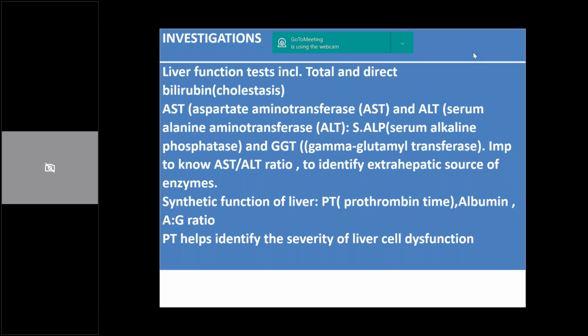So those tests which are affecting cholestasis, like total bilirubin and direct bilirubin, also need to be done. Similarly, the enzyme levels which can reflect a status of cholestasis, like the serum GGT, which is there in the hepatocytes and the biliary epithelial cells, and the serum ALP are important. Then we go on to tests which reflect liver failure, like prothrombin time and AG ratio, that is albumin globulin ratio.